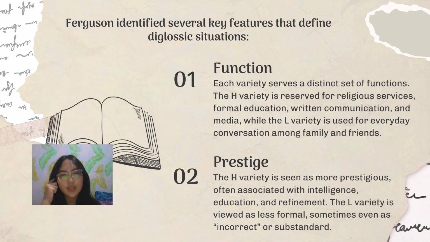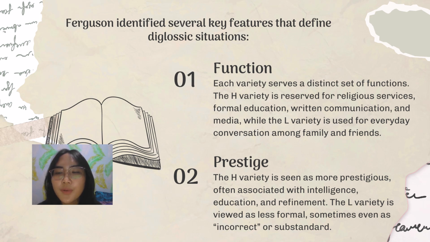The first is function. Each variety serves a distinct set of functions. The H variety is reserved for religious service, formal education, written communication, and media, while the L variety is used for everyday conversation among family and friends. In contrast, the L variety is used for everyday interactions, casual conversation, and private life.